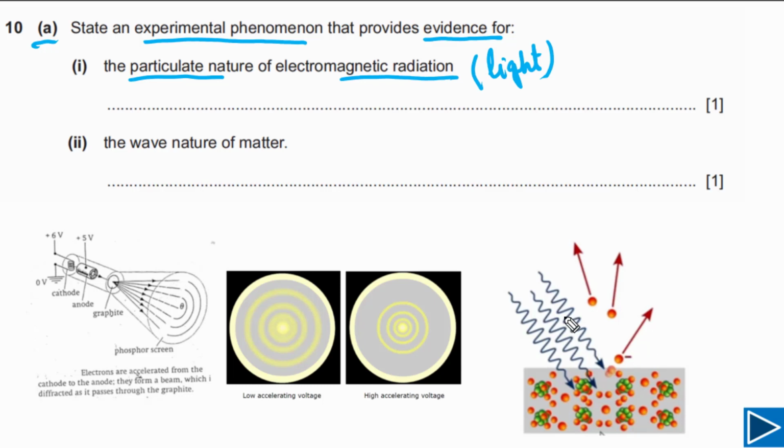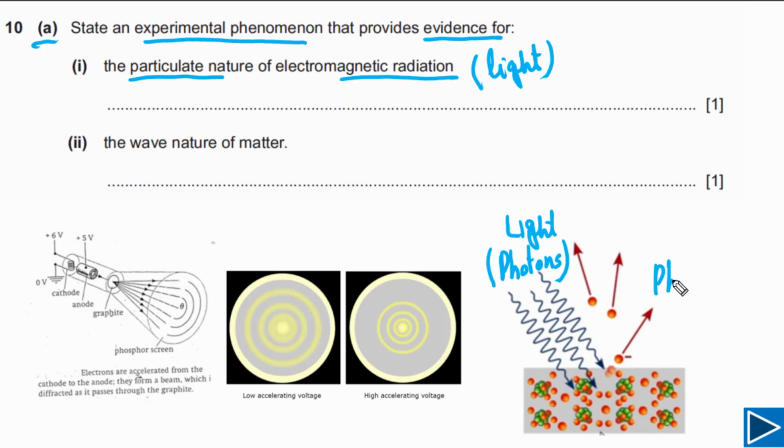Now, if you look at this one, you can see this is the light. We shine light on metal and electrons are emitted from this metal. So how can we explain this one? This phenomenon we cannot explain if we treat light as a wave. We can only explain this phenomenon if we treat light as particle, means light consists of particles, or simply we can say light consists of photons, packets of energy, discrete quantity. So we can explain this phenomenon.